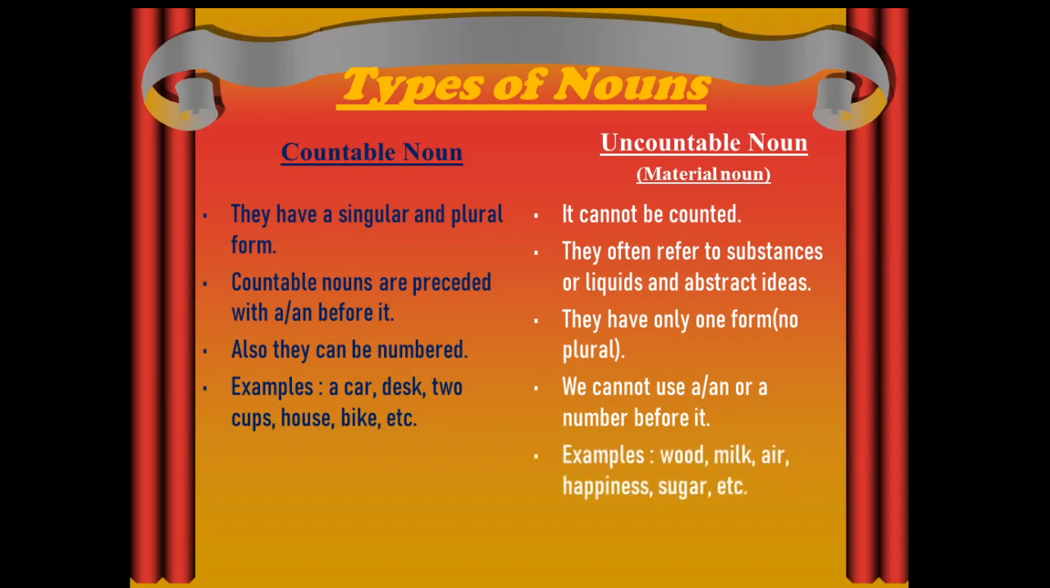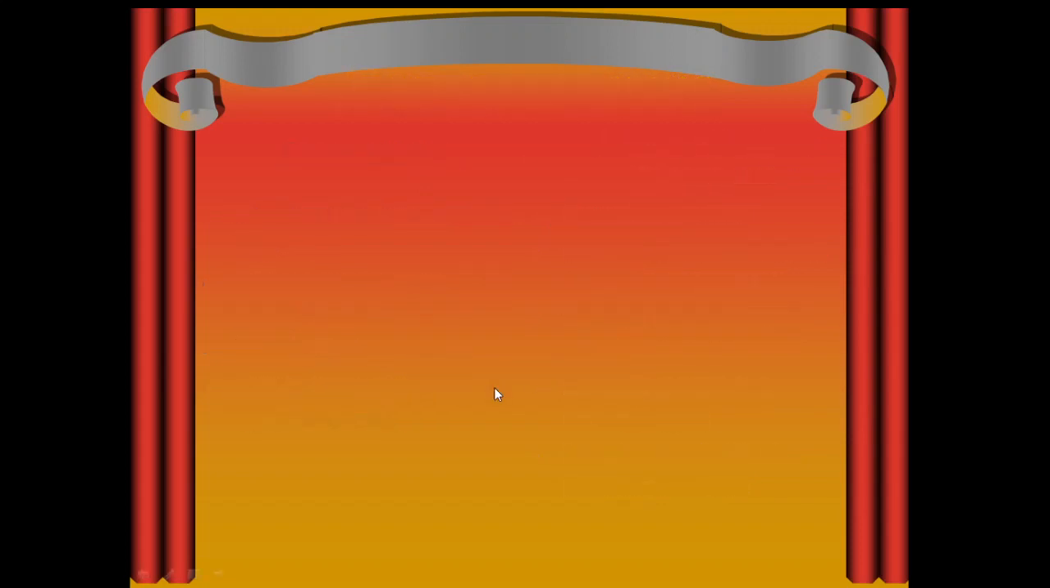Let's see examples to understand it better. Like wood, milk. We cannot count milk, so it is uncountable, but it is a material too. Air, we can't count air, but we can feel air, which is uncountable. So happiness, sugar and so on. So here we have completed two more types of nouns. Let's head towards the next two types.